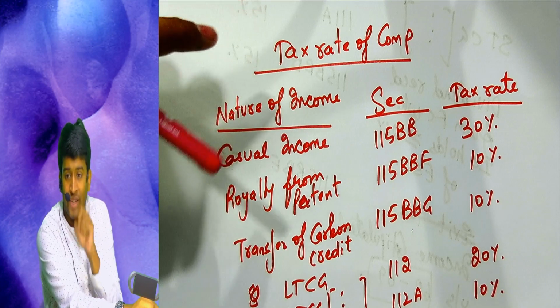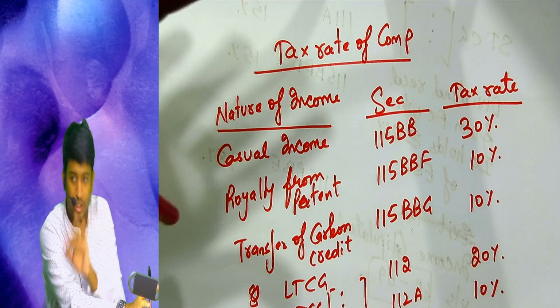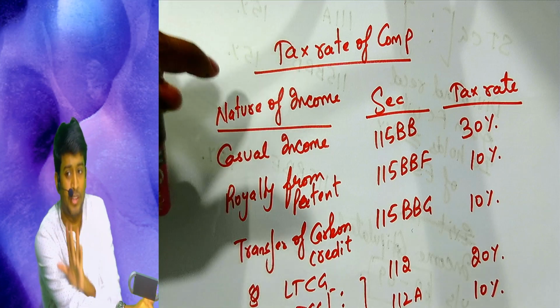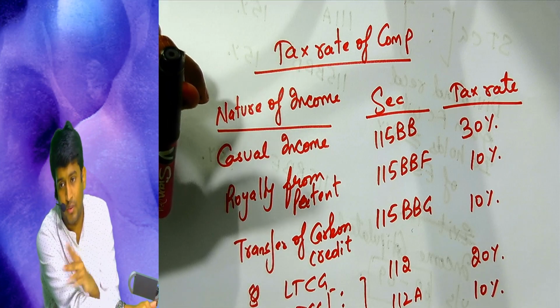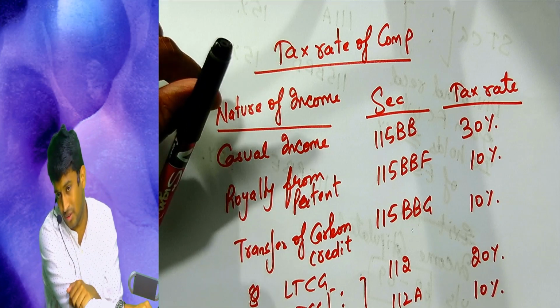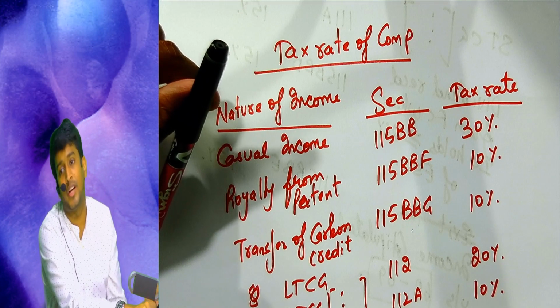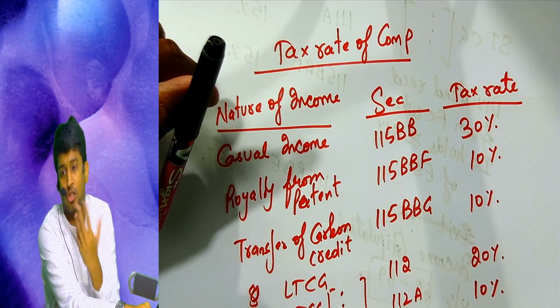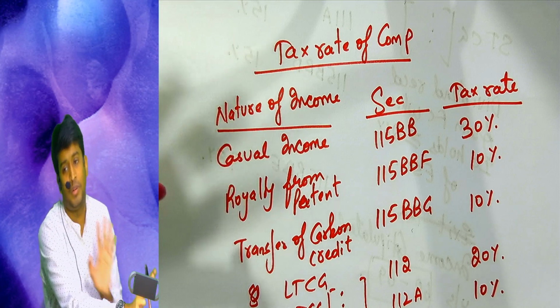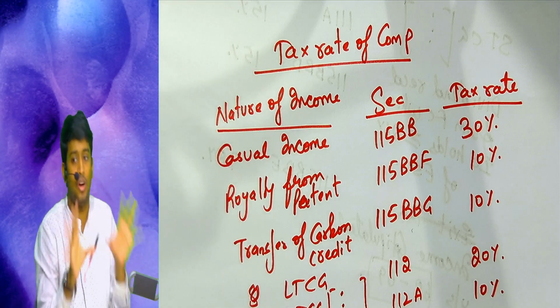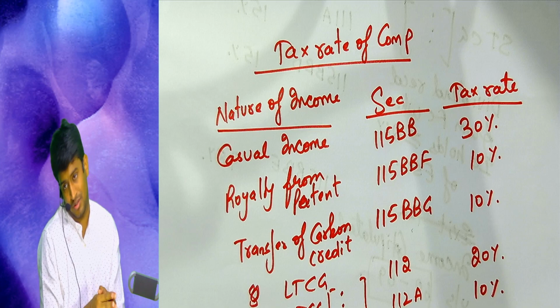Short term 111A is covered here. Normal short term capital gain, then the normal rates are applicable, 17.16 and 25 point something. Other than 111A, any short term capital gain, normal rates are applicable. This is the summary on tax rates for companies.